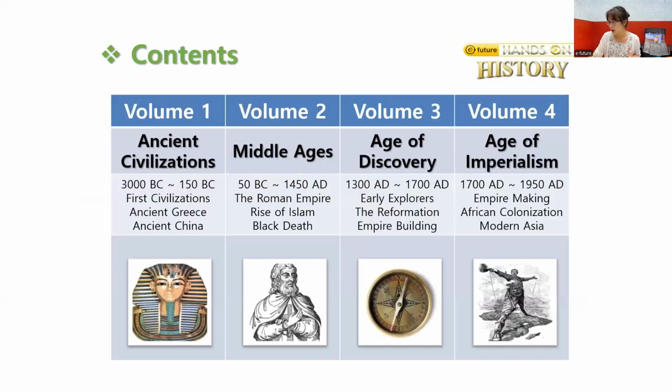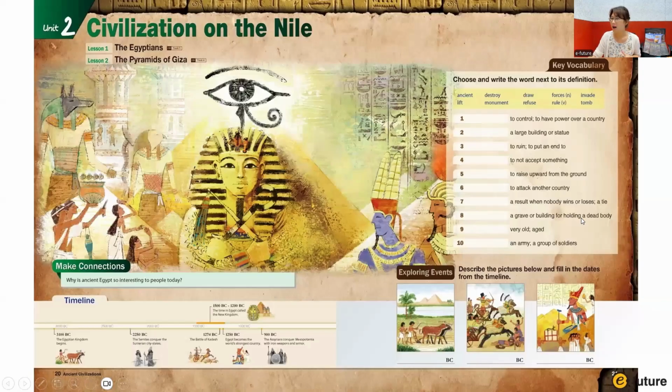So Hands-on History has 4 books, and it covers world history from 3000 BC to 1950 AD. And there are lots of interesting pictures, right? It's very attractive. Wow, look at this page.